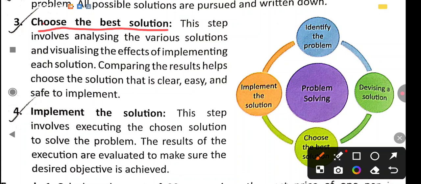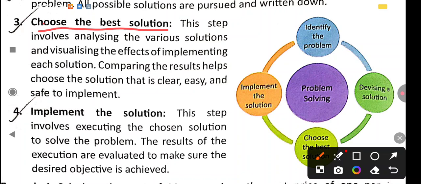It means what? The third step, choose the best solution, is that we try to choose the best solution so that we can easily solve the problem, visualizing whatever effects there are in our problem. We have to implement and solve it with the help of the chosen solution, and the chosen solution must be clear, easy and safe to implement. Means whatever steps you are taking one by one in the second step must be very clear, very easy and safe.